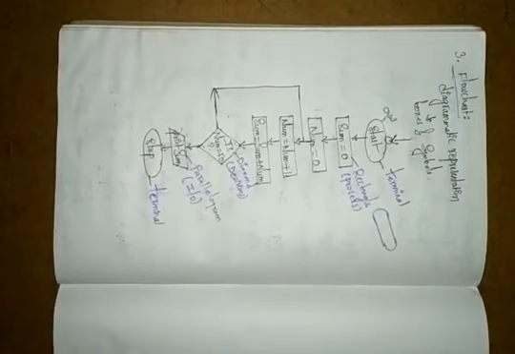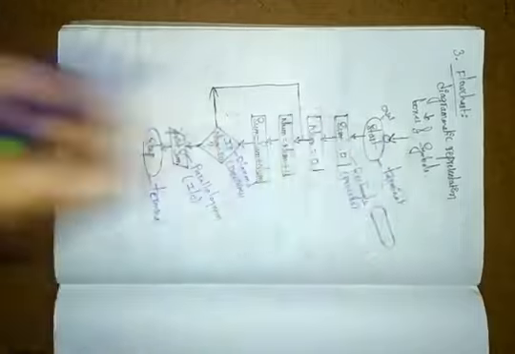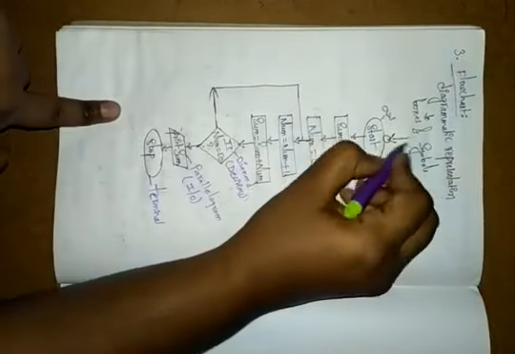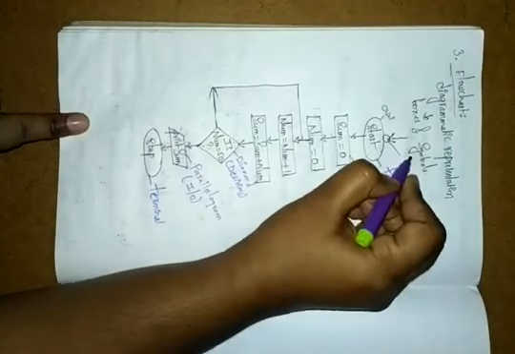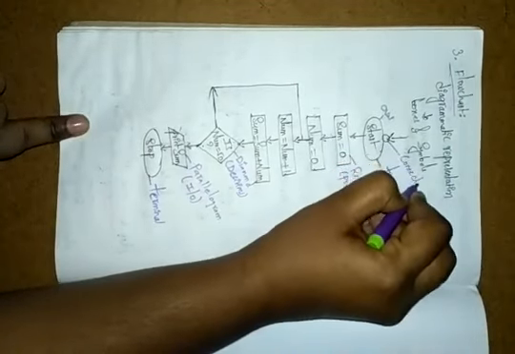Okay, and next here we have other symbols also. Here we have the circle. This circle works like a connector.